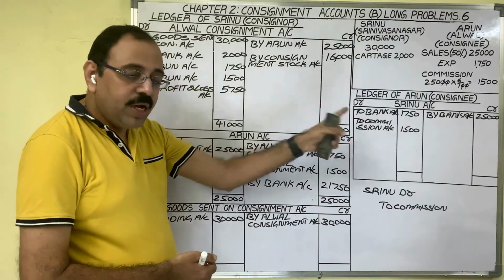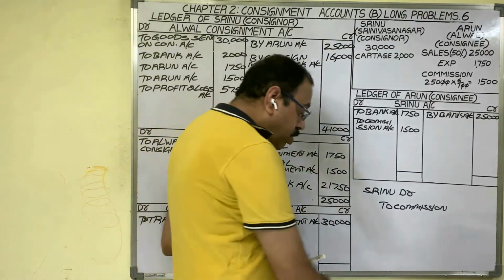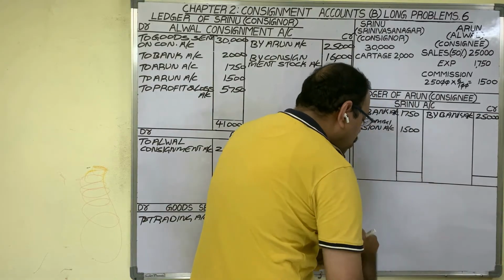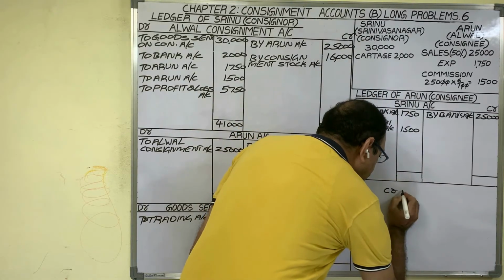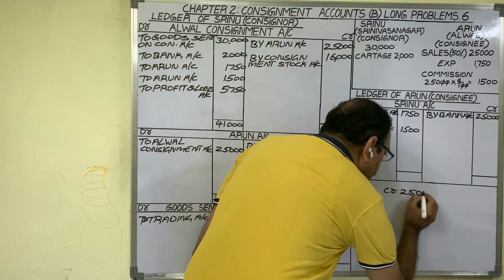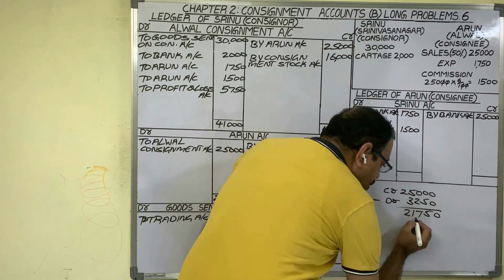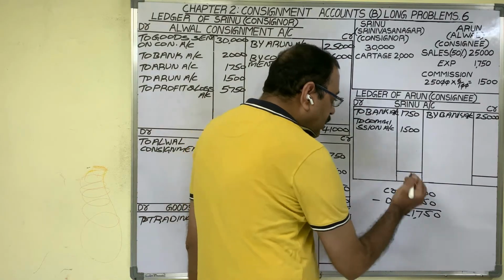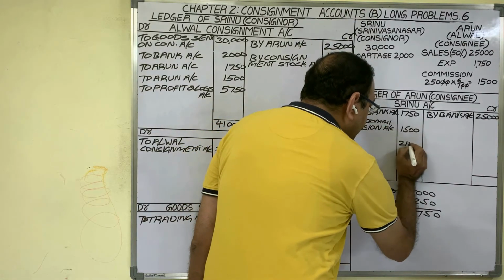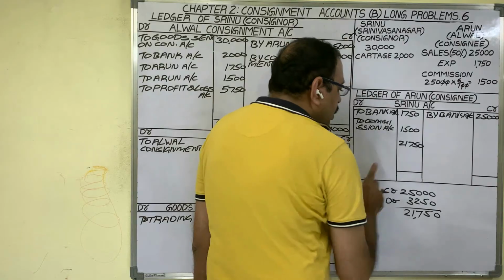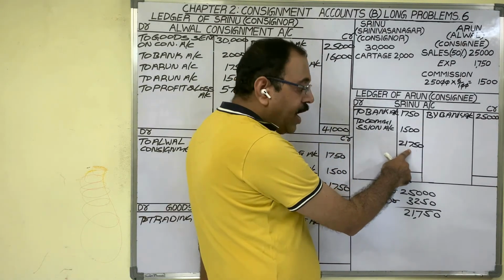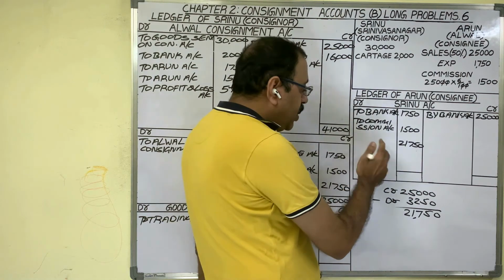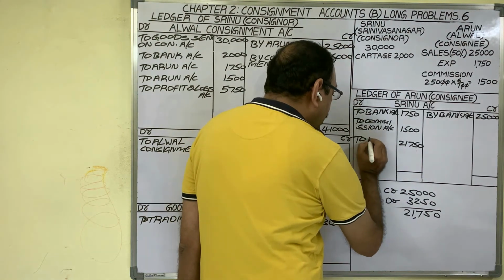Credit total is more than debit total. In rough notes, write down the credit total 25,000 rupees minus debit total. Then the difference is 21,750. As debit total is less, write down on debit side. This is the due amount. And he paid this amount by giving one demand draft. Therefore, we should write bank account.